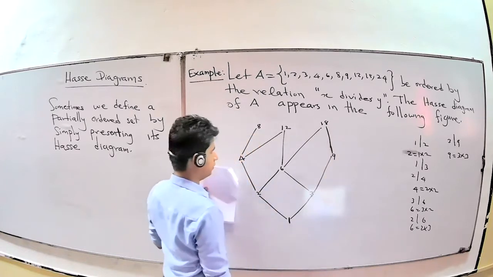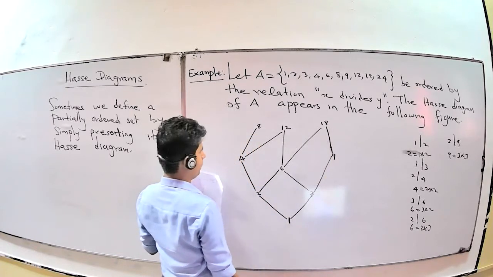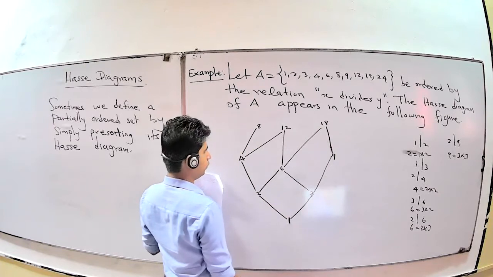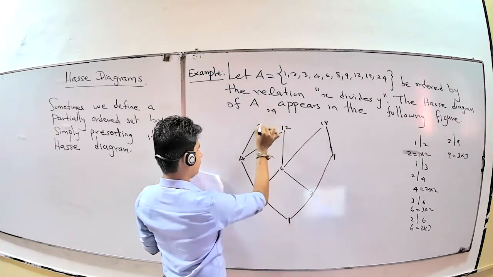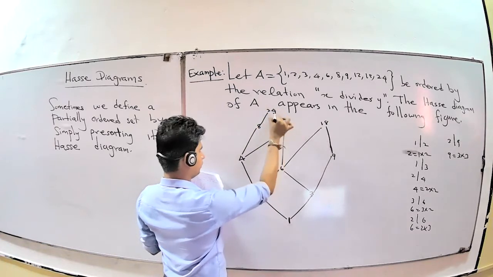Okay, right. What else? Now 24. For 24, you can put it here because you have the relation from here to here and here to here.